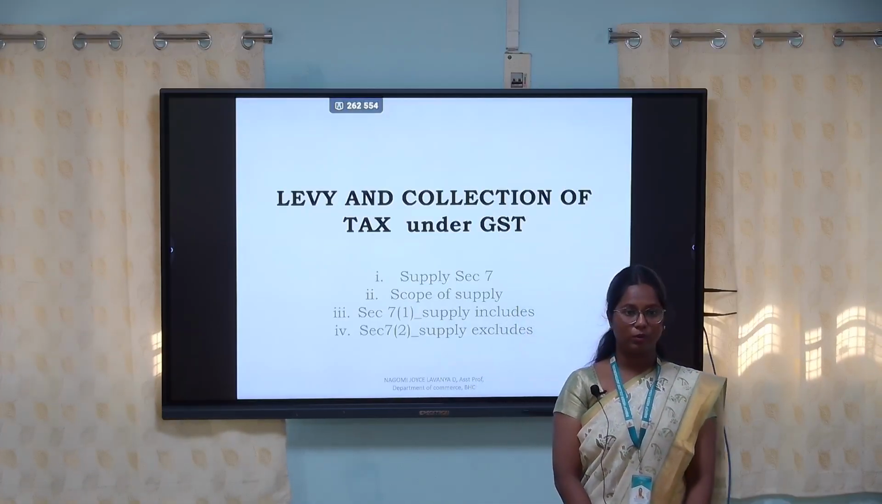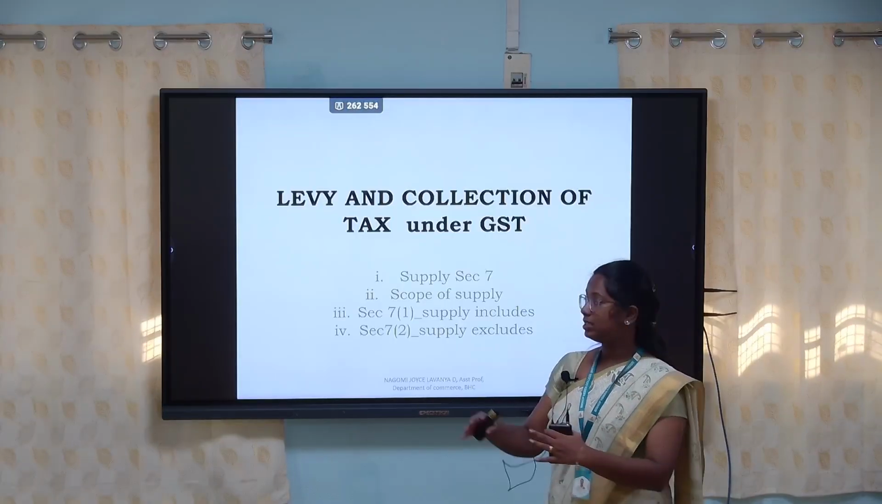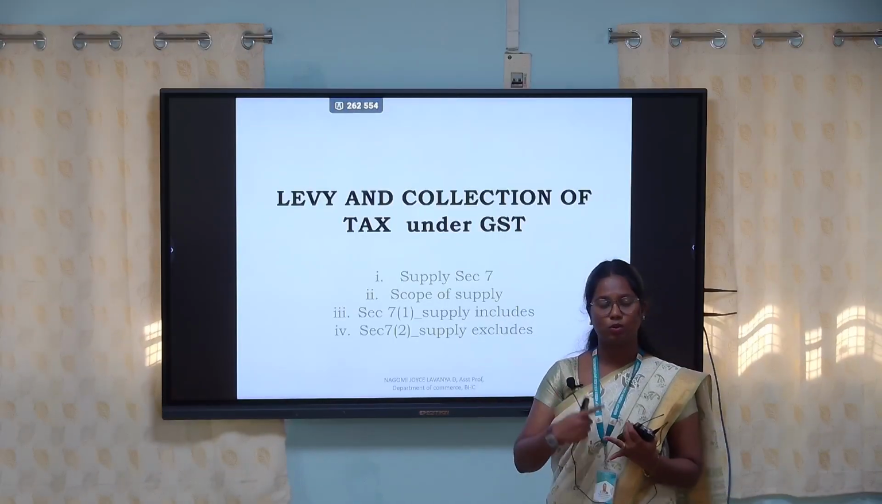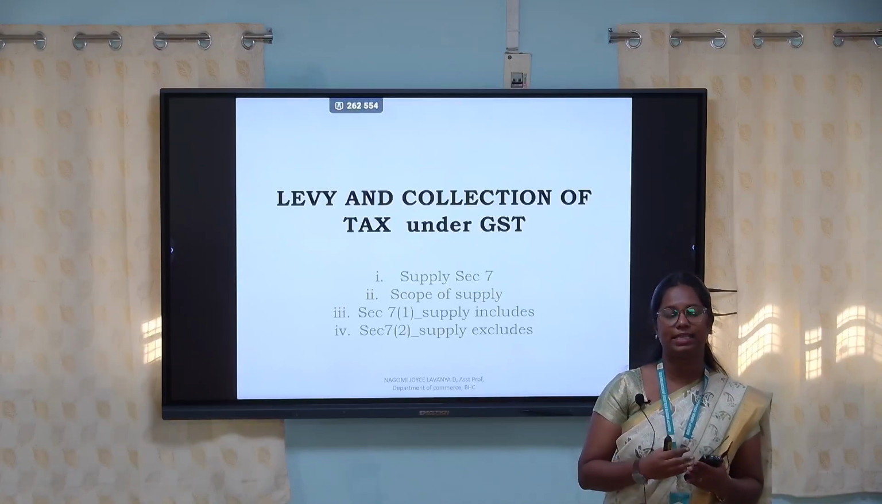In this video, we are going to see the levy and collection of tax under GST. The subtopics are supply, the scope of supply, what it includes and what it excludes under section 7.